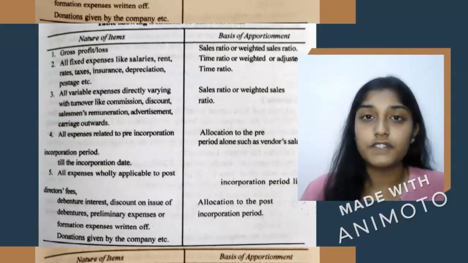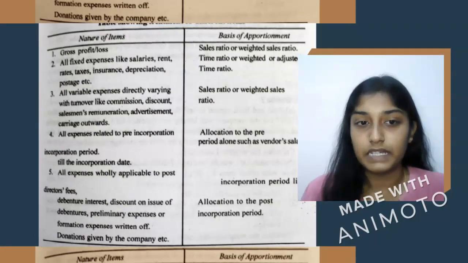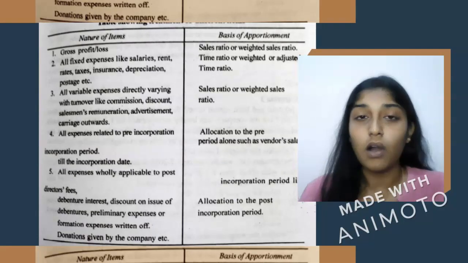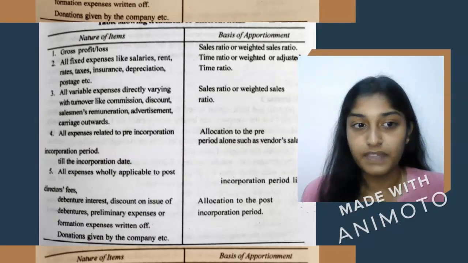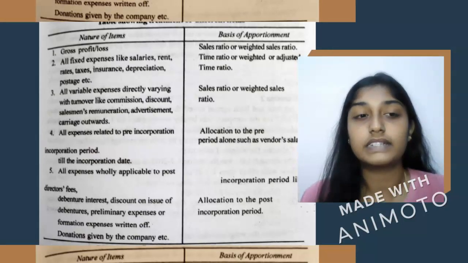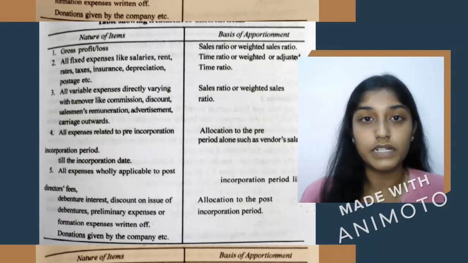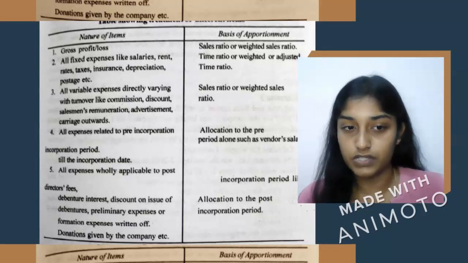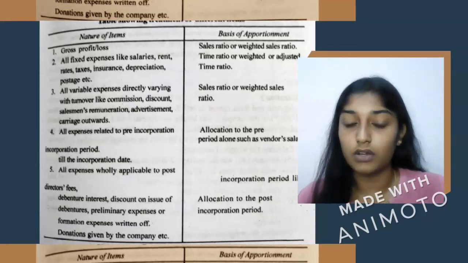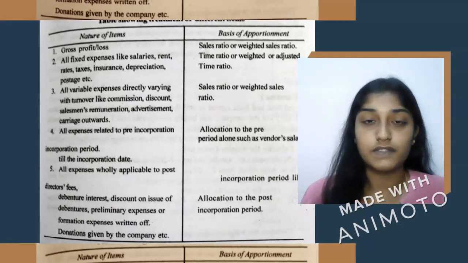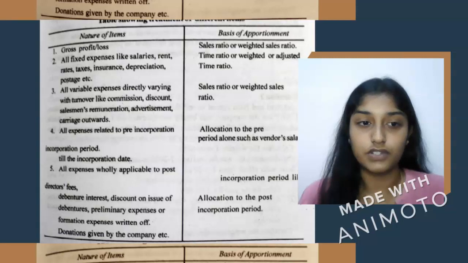Every gross profit or loss of a company is to be apportioned on the basis of sales ratio or weighted sales ratio. And all the variable expenses which vary directly with turnover, like commission, discounts, salesman remuneration, advertisement and carriage outwards, etc., are also to be apportioned on the basis of sales or weighted sales ratio.